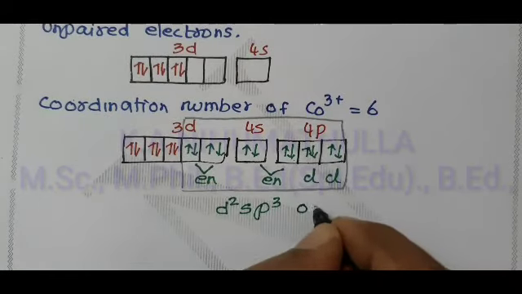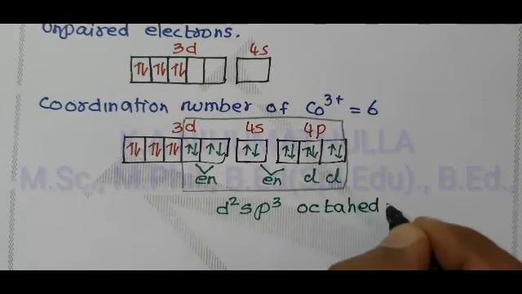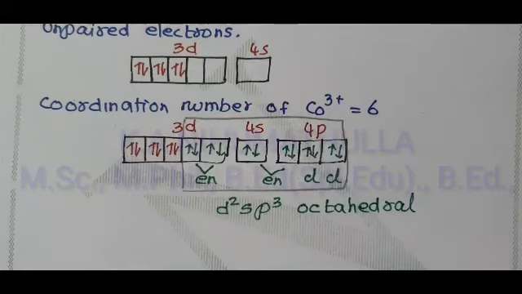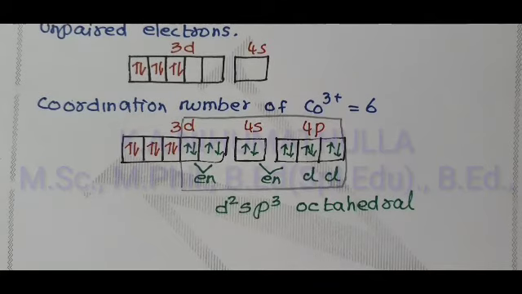If the hybridization is d2sp3, it is an octahedral complex. If the complex is octahedral, we have to indicate one more point, whether inner orbitals are involved or outer orbitals are involved. Here 3d orbitals are involved.